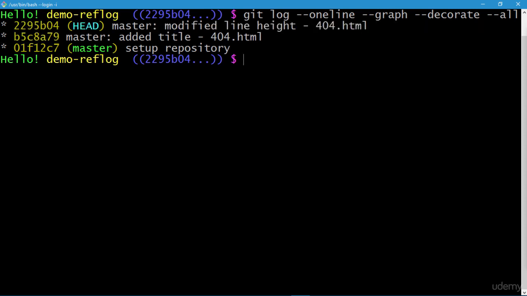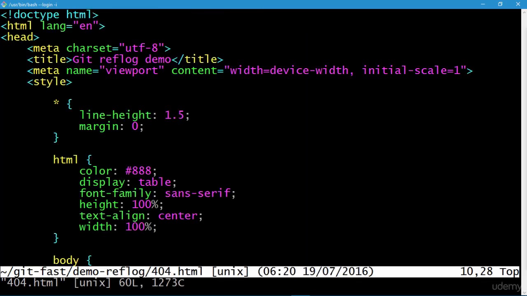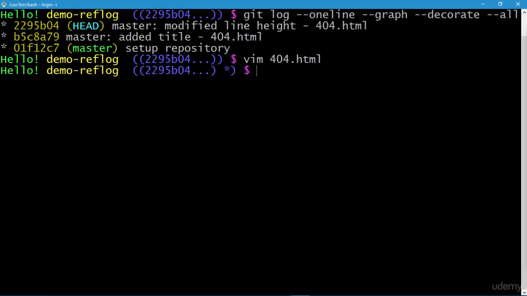Now we are not quite done, and we want to make another change before we create a branch to retain the commit. So let's make a change in the file 404.html upon which we were working earlier. Press enter and I'll do another simple change. So let's change this text alignment. Instead of center, we have left now. Press escape key to quit and save, and let's do an express commit.